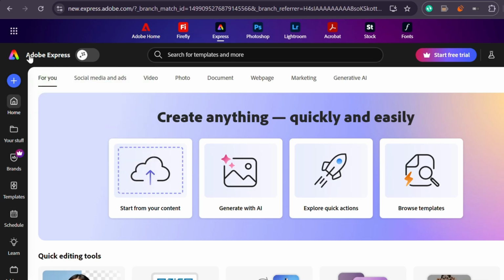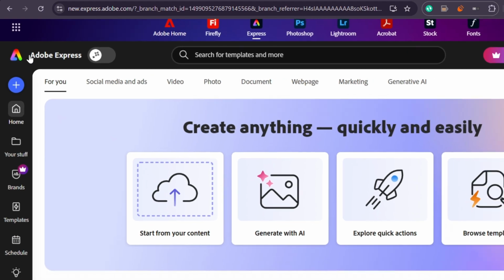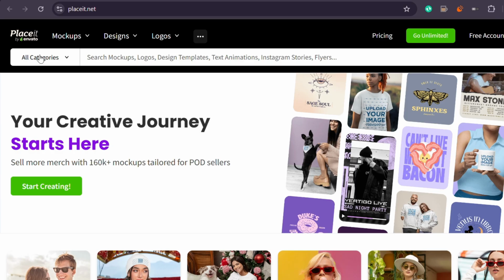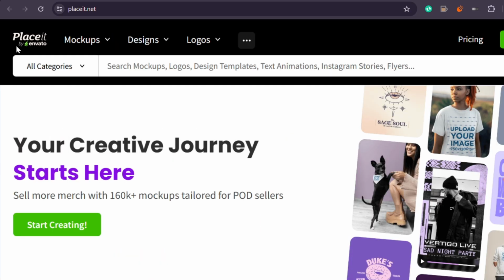You could use Adobe Express again here to create simple cover art for the audio pack, just so the product feels complete and recognizable. Placeit can also be used to create mockups that show the audio product visually, even though the main value is in listening.